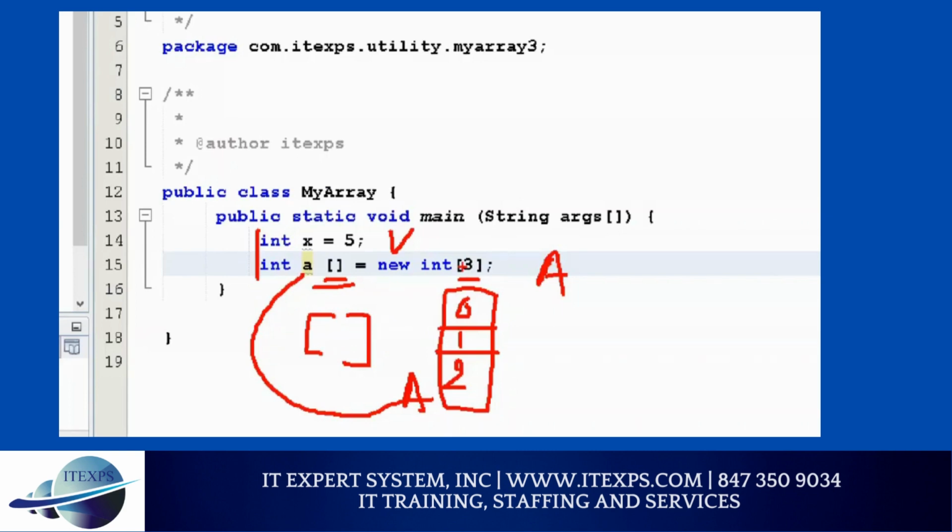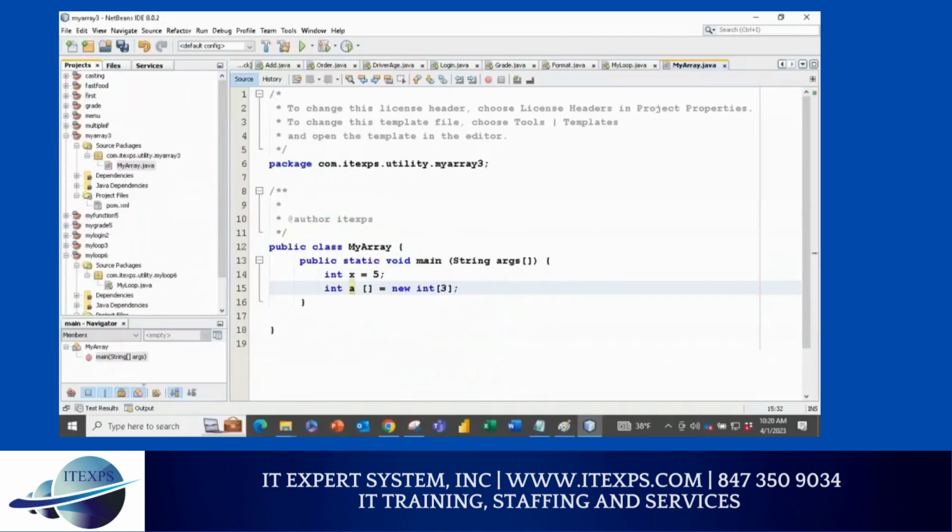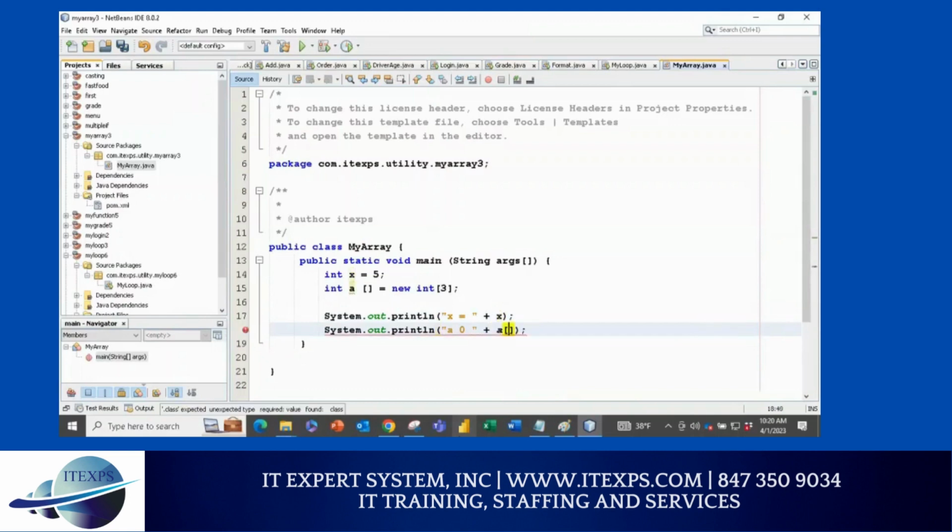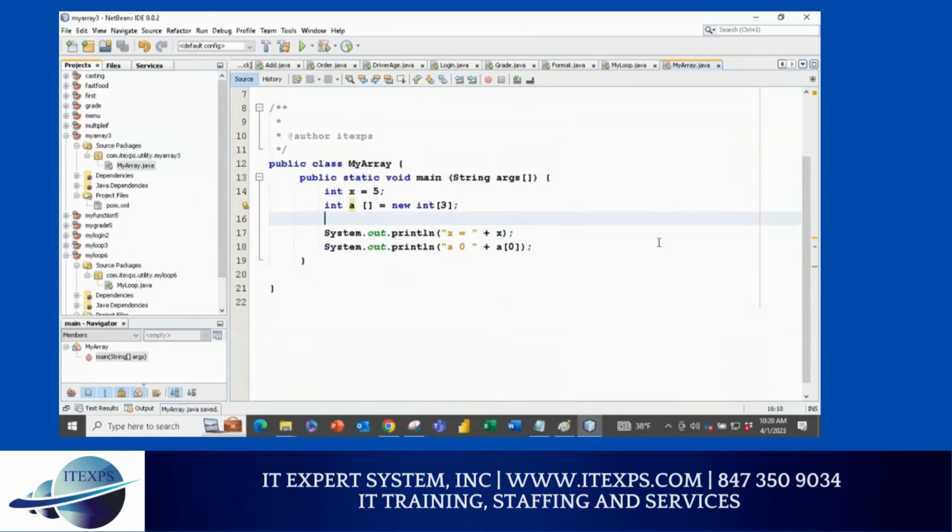Yes. Awesome. Now, if I want to print it, I'll say sout tab, and I'll say x equals 2, and I can say plus x. And I can say sout, and I'll say A0, and I'll say A of 0. And I can save the program, and run it. Right click and run it, and see what you get.